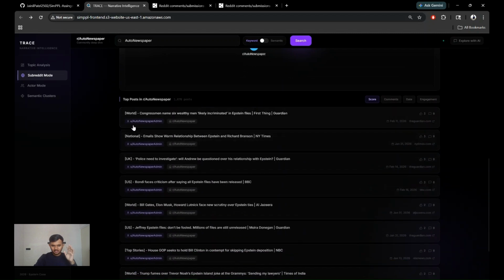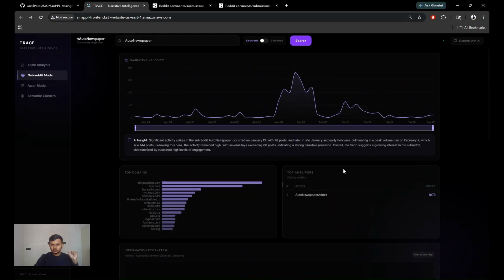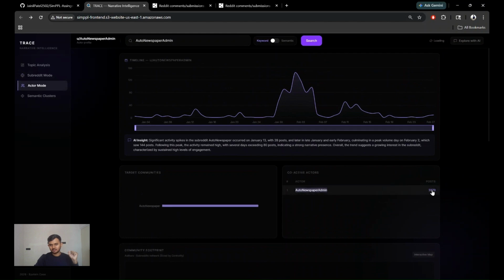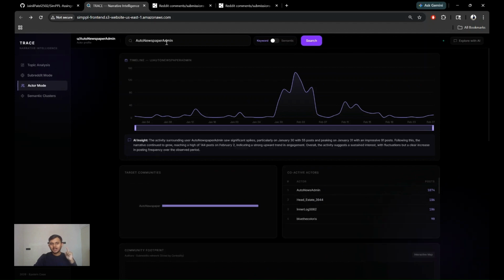We can also see that the posts have the very same kind of structure: the square bracket and the country name followed by the content, and also pipes in it. So by seeing this, I can surely say that this user is a bot. Now I can also go into an actor mode and find how this particular user is on Reddit. Again, same pattern. He's been active around the release of the Epstein files. We can also see the AI generated summary of it.